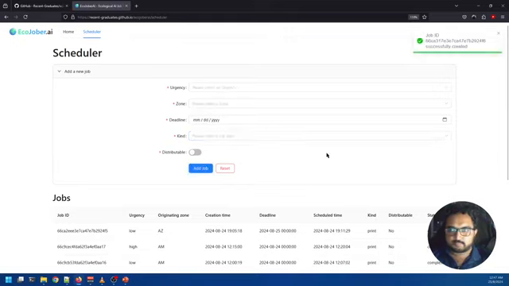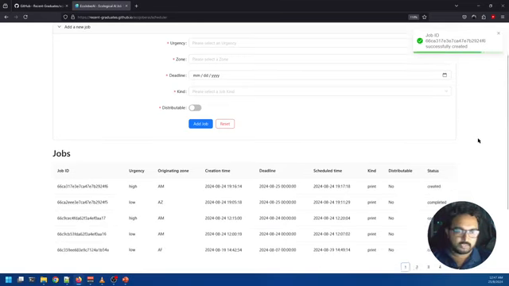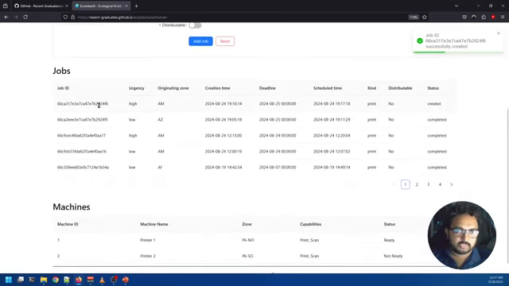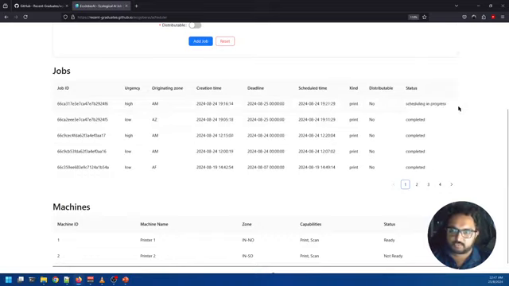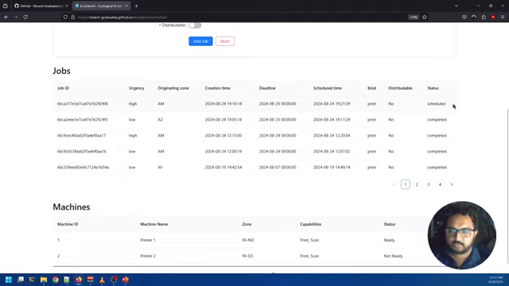So let me add this job, and you can see here a pop-up appeared saying the job was successfully created, with the ID of the job. You can see the job ID ends at 924F6. If you go to jobs, you can see 924F6, and the job got created with status of created, and now the scheduling has started already. In scheduling, it figures out what is the best time to schedule the job, and then it schedules the job.